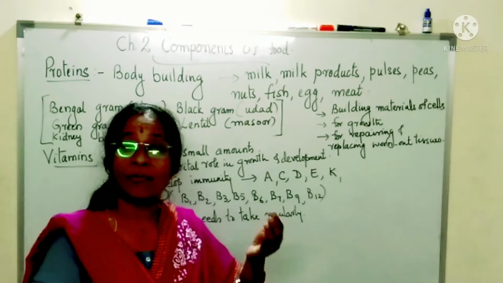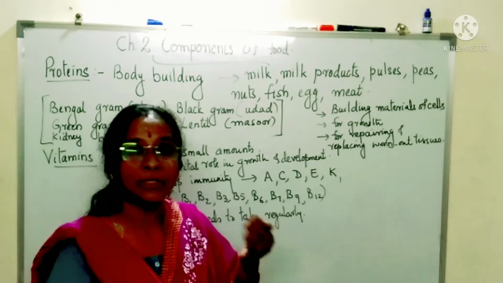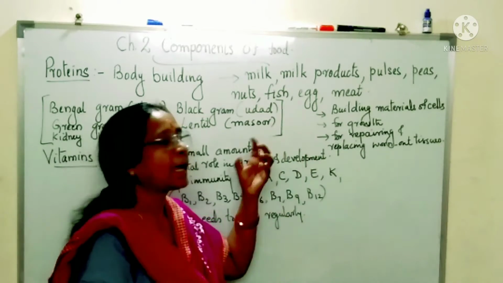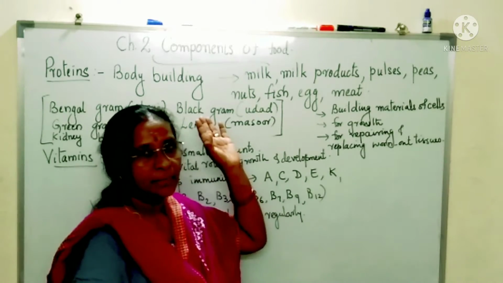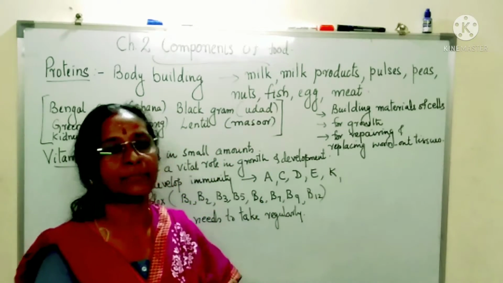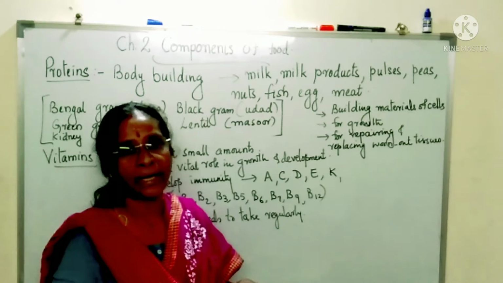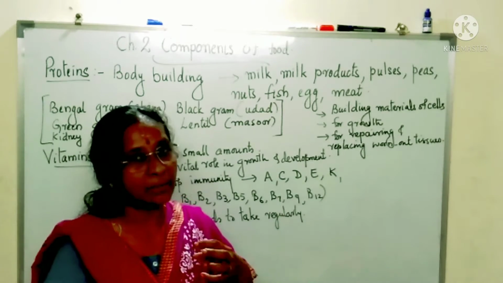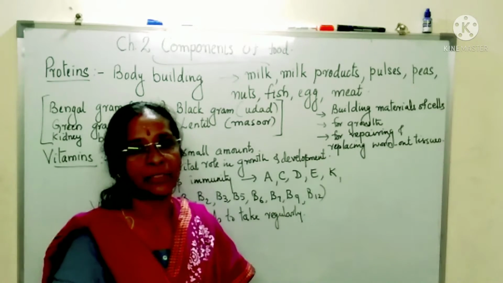Next is growth. I told you when the cells are developed properly, then you will grow. So for growth and developing your body, you need lots of proteins. Now see, children play too much, they get hurt. So some part or the other part of your body may get damaged.